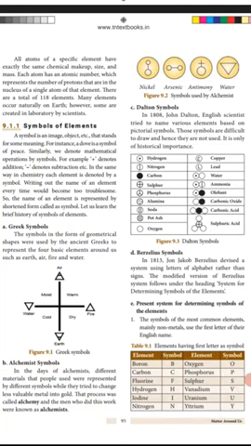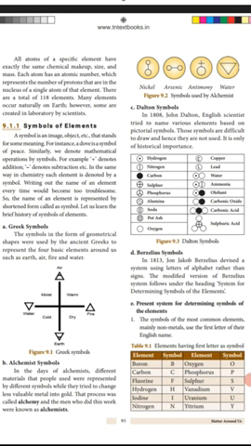Next one, the present system of determining the symbols of the elements. First point: an element having its first letter as the symbol. Example, boron. Capital B is the symbol for the boron element. Second point: if two elements have the same first letter, how do you give the symbol for that element? The first and second letters of the name are used as the symbol. The first letter is in upper case and the second letter in lower case.